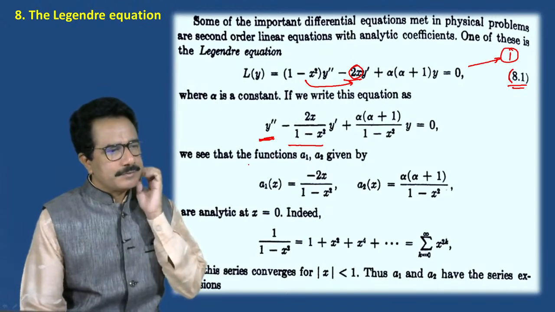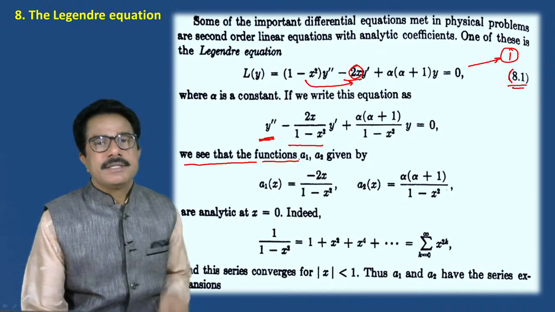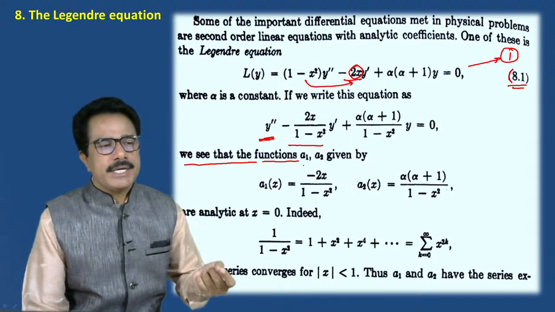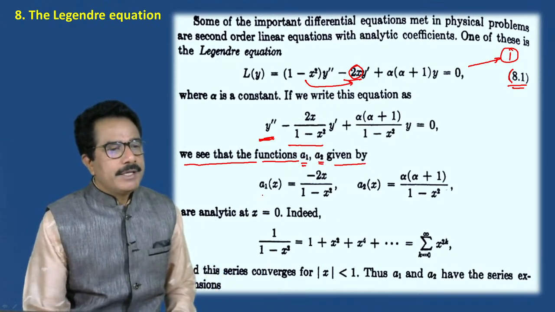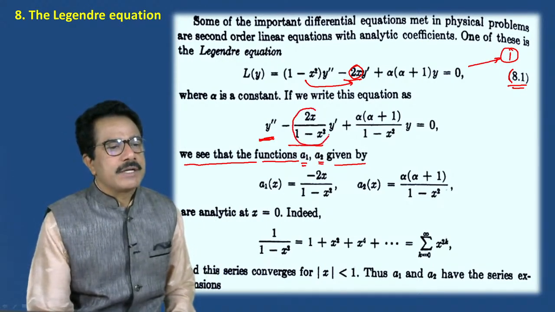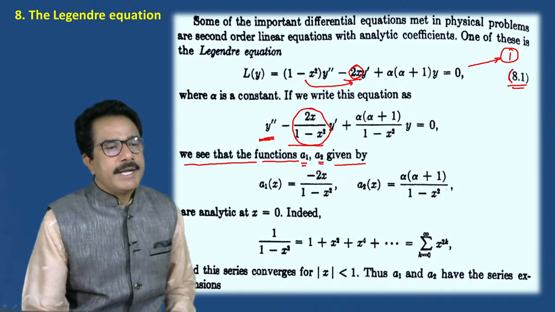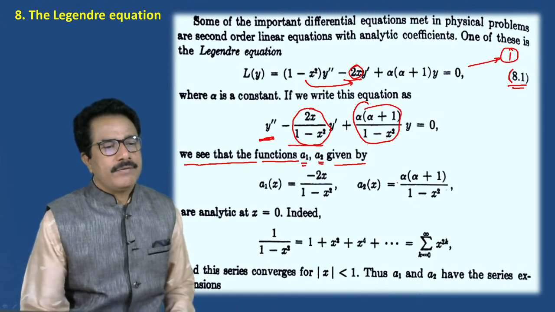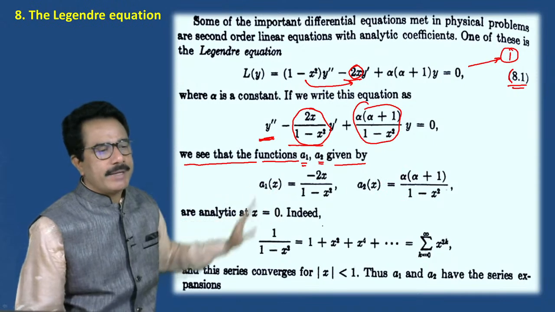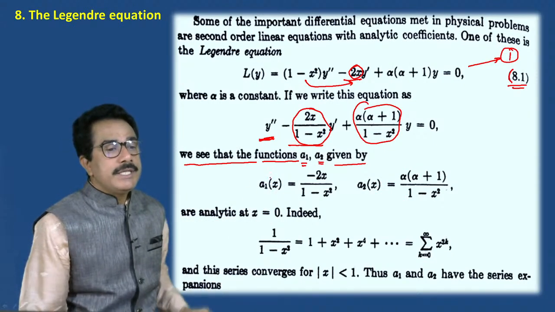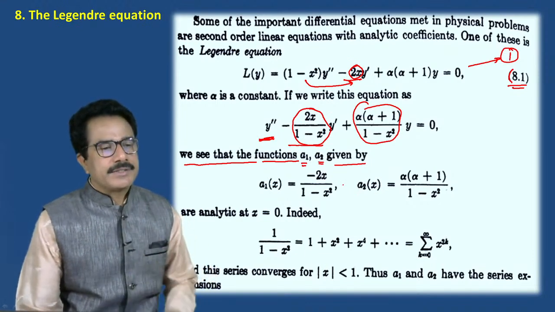Now see here, we note that the variable coefficients a1 of x and a2 of x are given by: a1 of x, the coefficient of y dash, is minus 2x upon 1 minus x square, and a2 of x, the coefficient of y, is alpha into alpha plus 1 divided by 1 minus x square. Now these coefficients are said to be analytic at x is equal to 0.